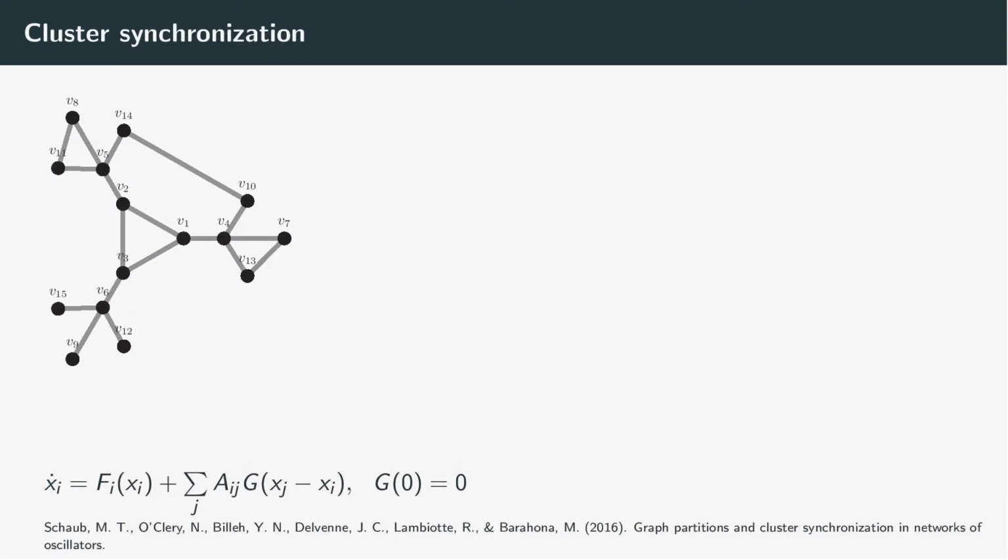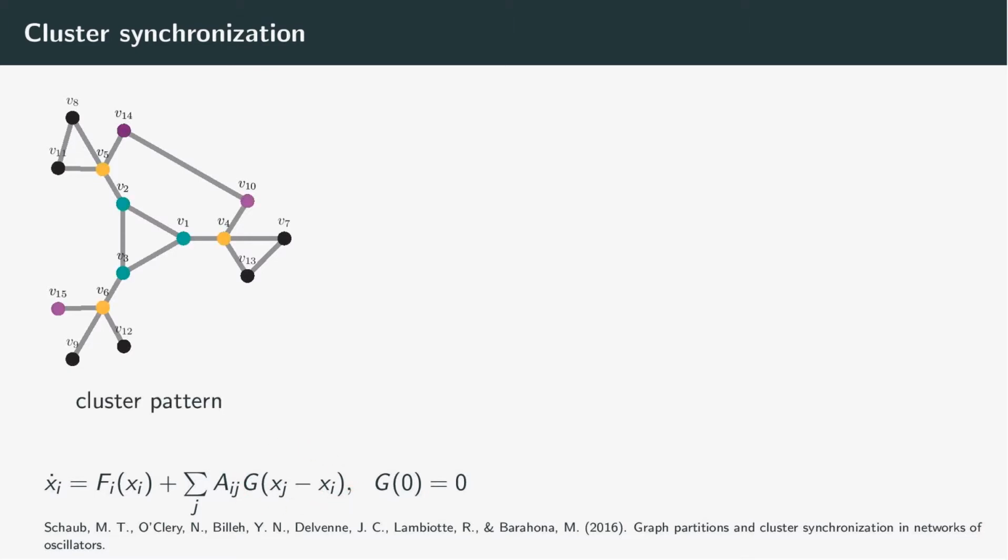First, let me introduce cluster synchronization in networks with dyadic interactions. In this case, the network structure is encoded in the adjacency matrix A, and the state of the node evolves according to its self-evolution function f and the coupling terms, in which the function g describes the interaction between the node and its neighbors.